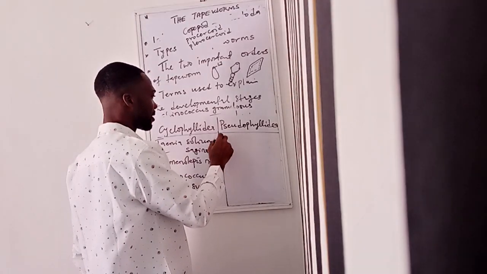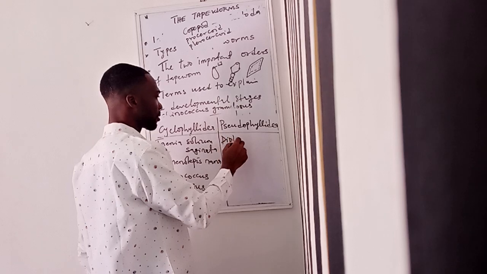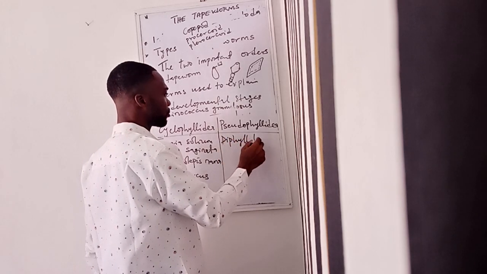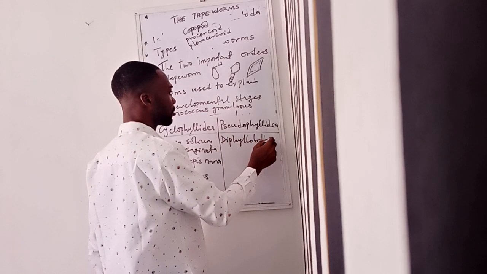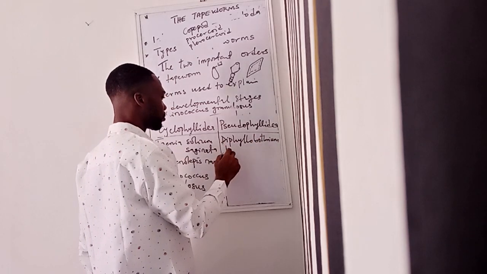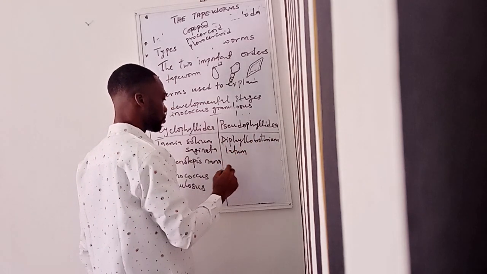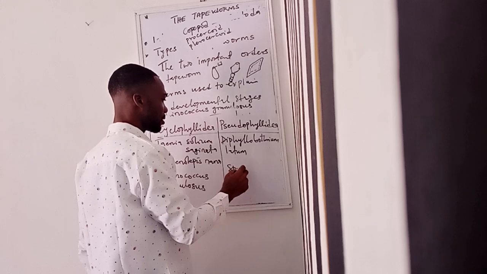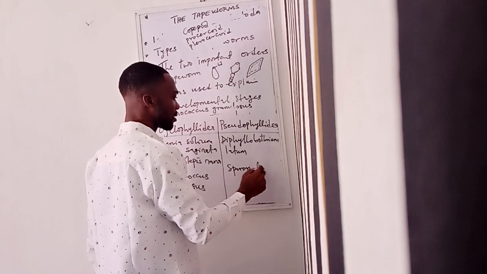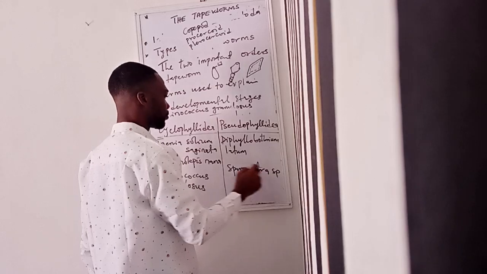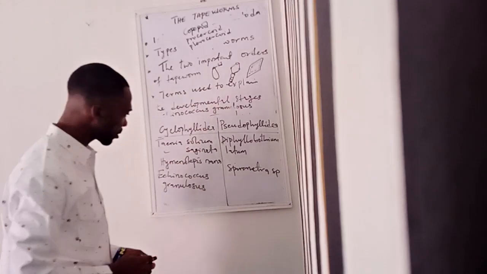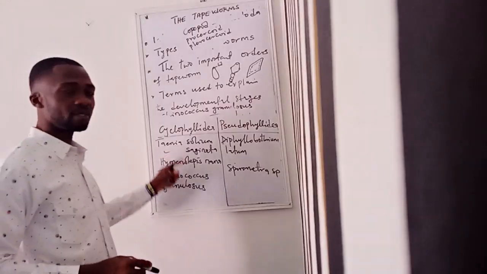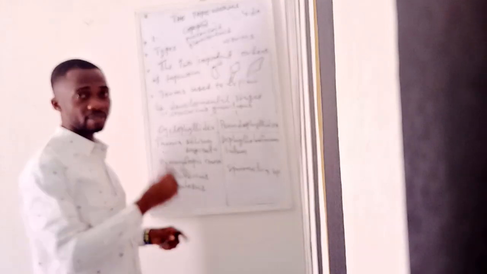For members of this group, they just have few parasites under them: Diphyllobothrium latum and Spirometra sp. This one causes taeniasis or cysticercosis.